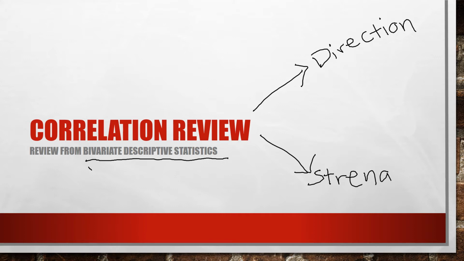So if it's a positive number, it's a positive relationship. If it's a negative number, it's a negative relationship. And then we have strength. You can go from 0, which is very weak, to either positive 1, which is a perfect strength, or a negative 1, which is also a perfect strength. Okay? If you need to review how to calculate a correlation, please go back to the bivariate descriptive statistics video.